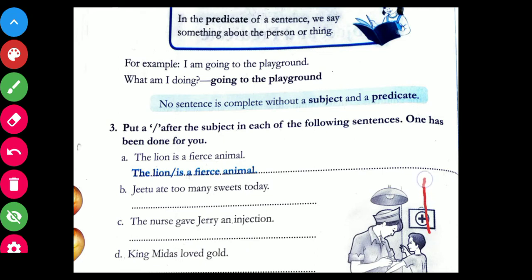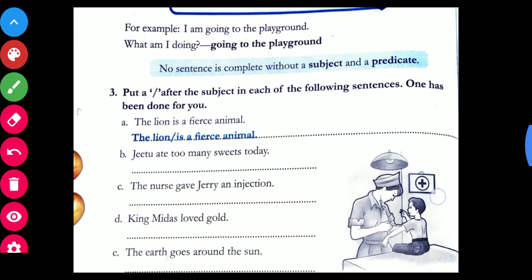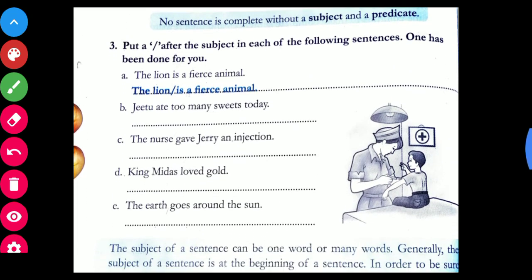Now, exercise number 3. Put a slash after the subject in each of the following sentences. One has been done for you. So yes, you have to again follow the steps of identification of subject and predicate. What is the first step? You will identify the verb, then you will ask the question who or what. Whatever the answer to the question is will be called the subject, and the remaining is the predicate. So let's do it.